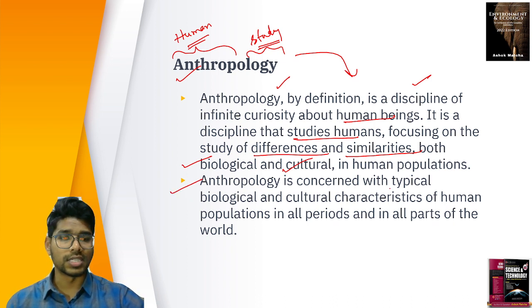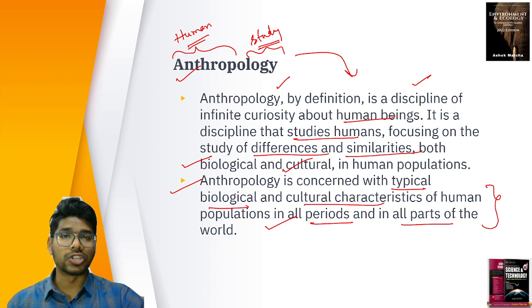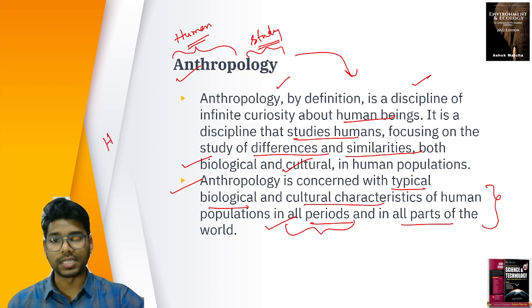Anthropology is concerned with typical biological and cultural characteristics of human populations of all periods and in all parts of the world. So here we are talking about the typical biological and cultural characteristics of human populations of all periods. That means right from human existence, we have evolved from the primates to Homo sapiens.